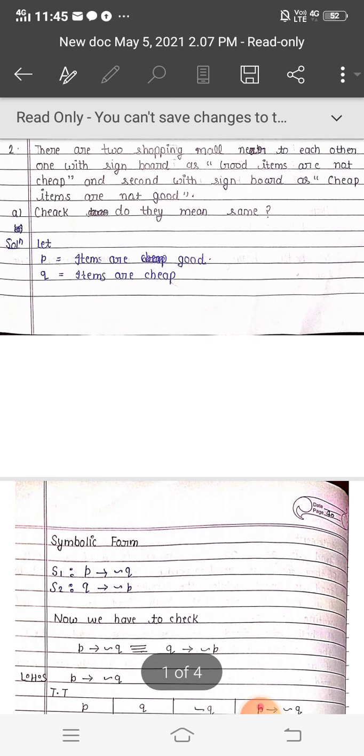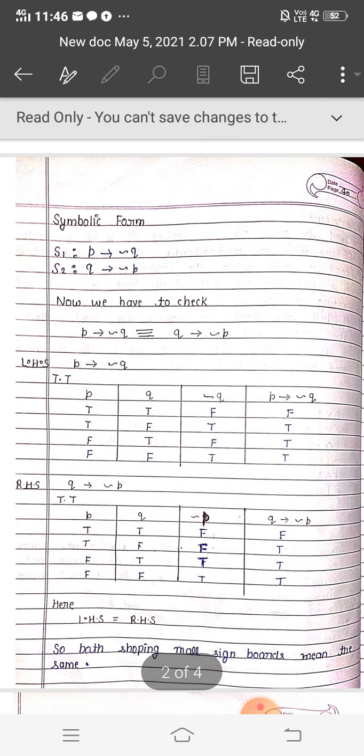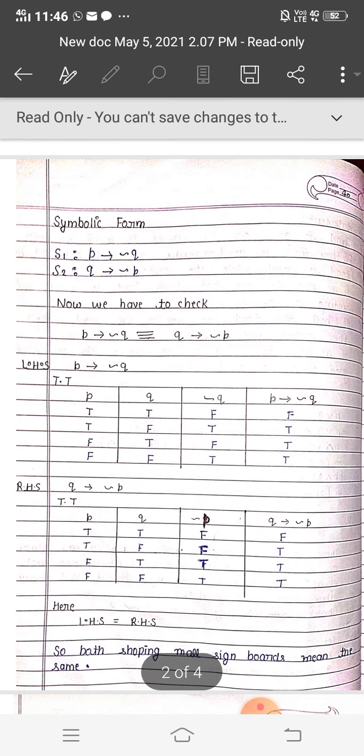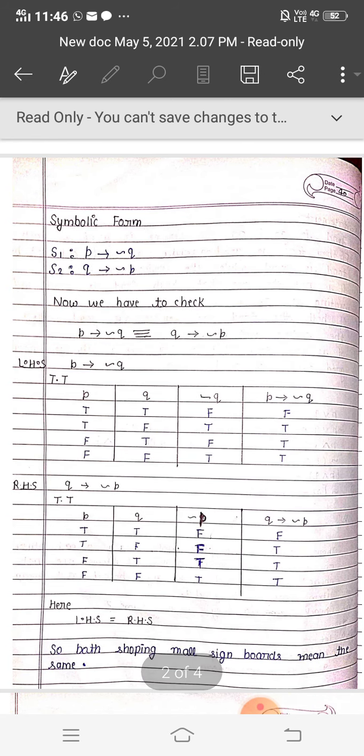Now, according to the question, we have to check LHS logically equivalent to RHS. It means P implies not Q, logically equivalent to Q implies not P. For checking them, we will make a truth table of LHS, and similarly the truth table of RHS. Then we check, are they the same or not? The last columns of both truth tables are the same. So yes, both shopping mall signboards are saying the same thing. Here LHS is equal to RHS, so both signboards mean the same.